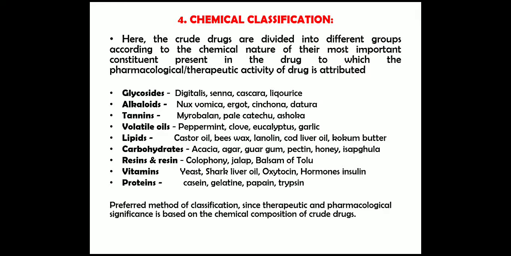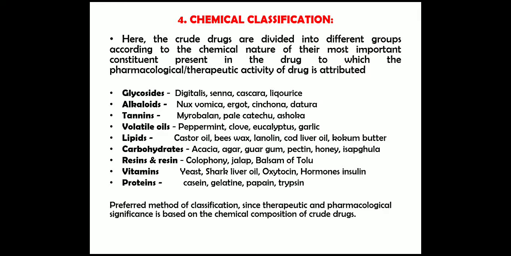Carbohydrates such as acacia, agar, guar gum, pectin, honey, isabgol. Resin and resin combinations such as colophony, jalap, balsam of tolu. Then vitamins and hormones such as yeast, shark liver oil, oxytocin and insulin. The proteins such as casein, gelatin, papain and trypsin.